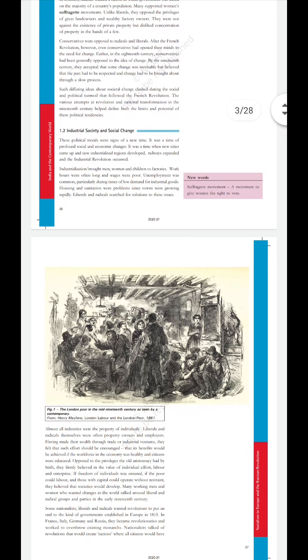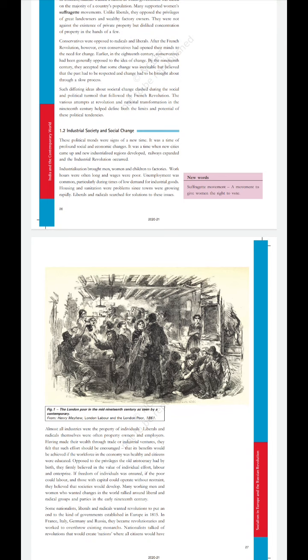Due to industrialization, men, women and children all started to work in factories, and at that time working hours were long, as they needed to work 14 to 15 hours, and wages were very low. And when the demand for industrial goods was low, unemployment arose at that time.